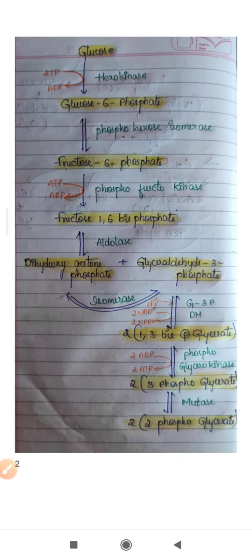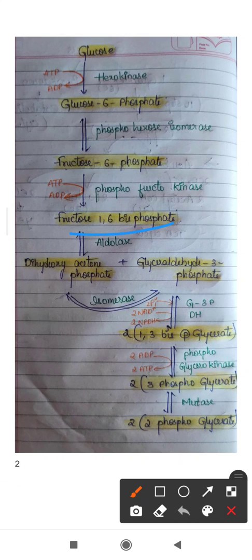Coming to the fourth step, fructose 1,6-bisphosphate will be converted to two compounds, that is dihydroxyacetone phosphate and glyceraldehyde 3-phosphate. This step forms two products, dihydroxyacetone phosphate and glyceraldehyde 3-phosphate.